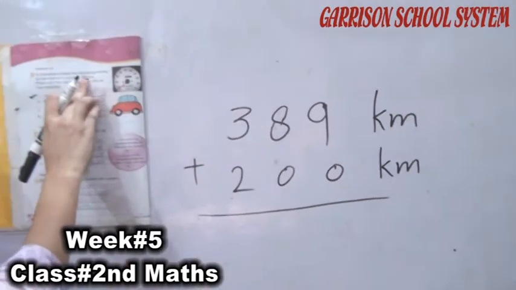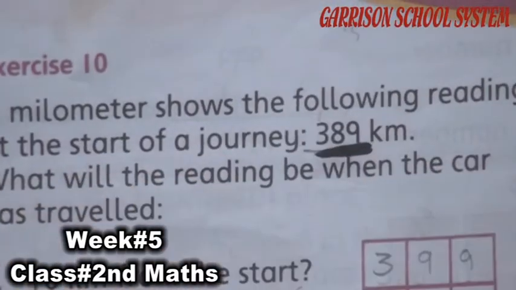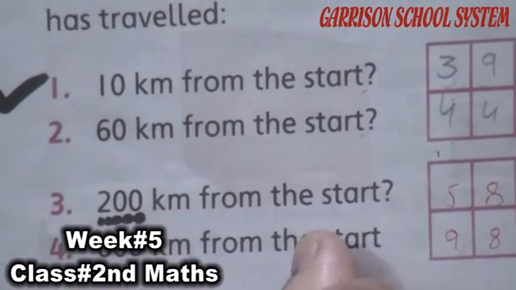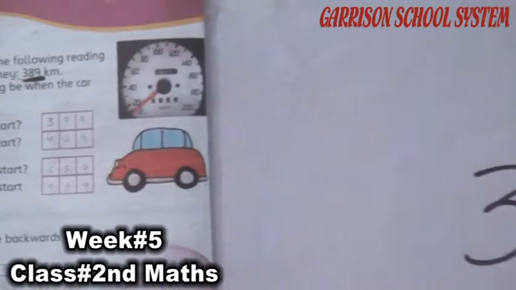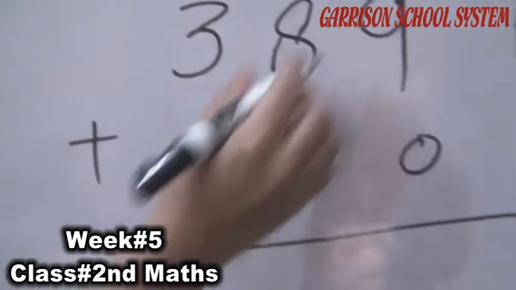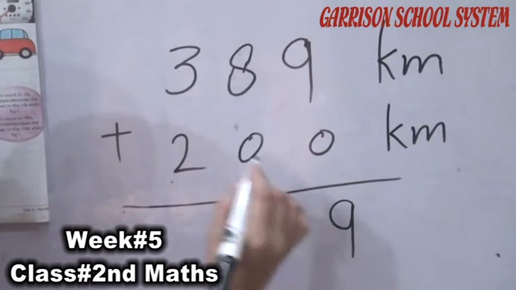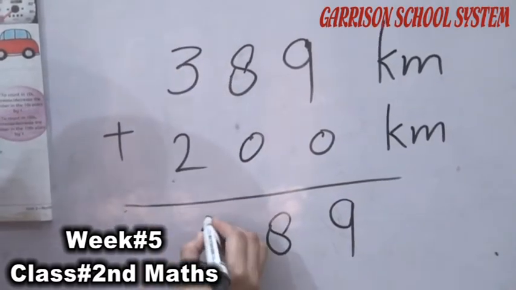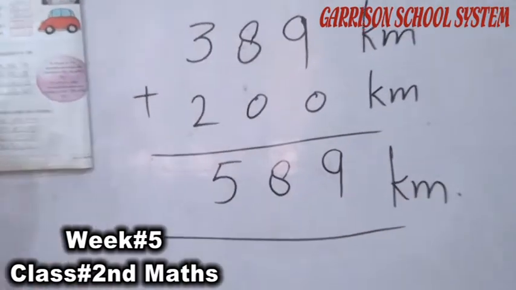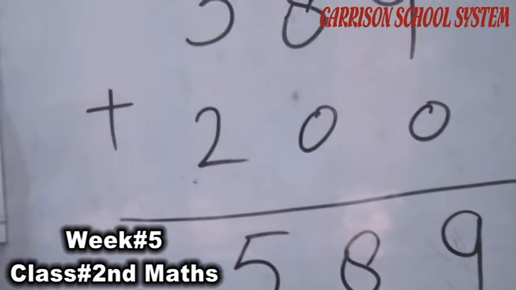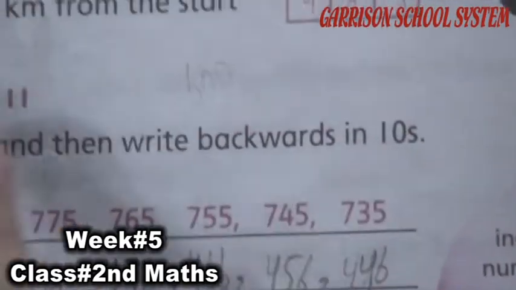Okay, the starting reading was 389 kilometers, and they covered 200 kilometers from the start. So we have to add this 200 to this starting kilometer. 9 plus 0 is 9. 8 plus 0 is 8. 3 plus 2 is equal to 5. Okay, student, what is the answer here? 589.